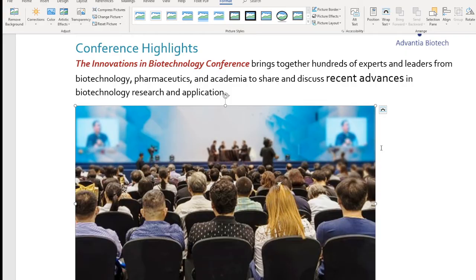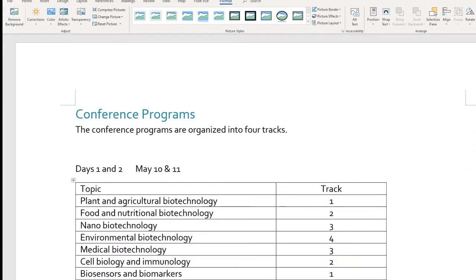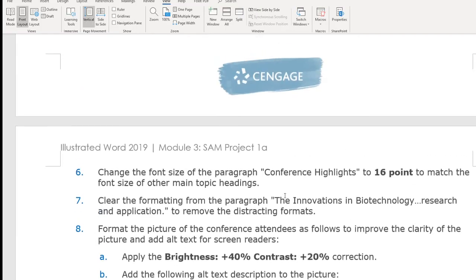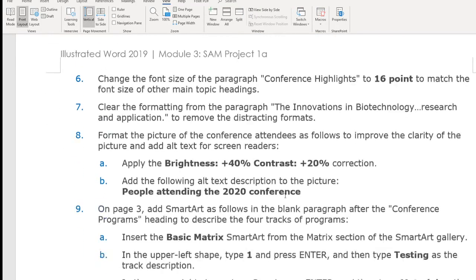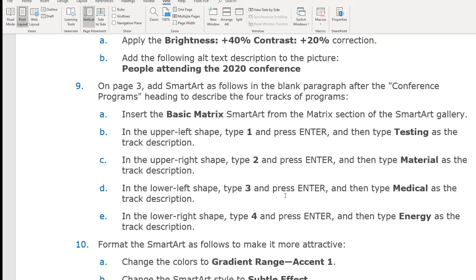All right, so next, let's go to page 3. This is our page 3 here, and let's see what we're going to do on page 3. On page 3, we're going to add a SmartArt. SmartArt makes your document more interesting.